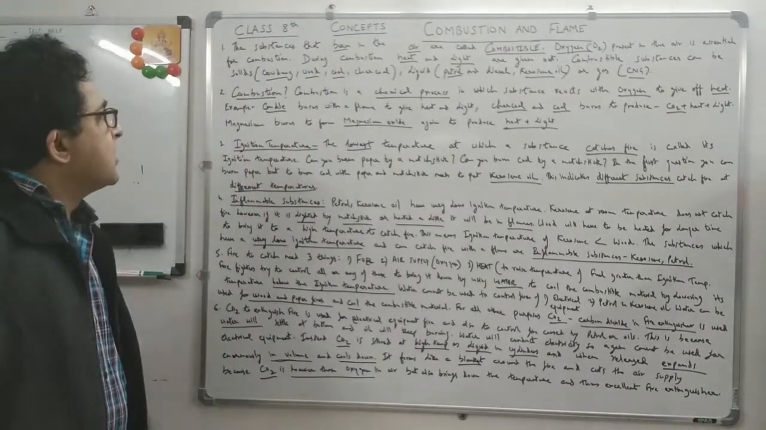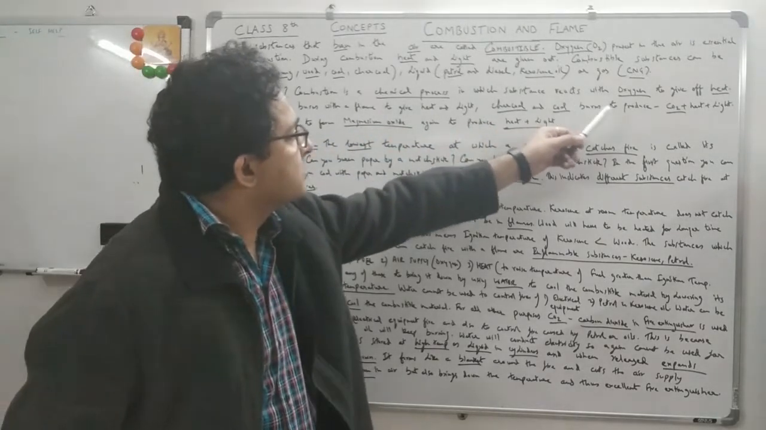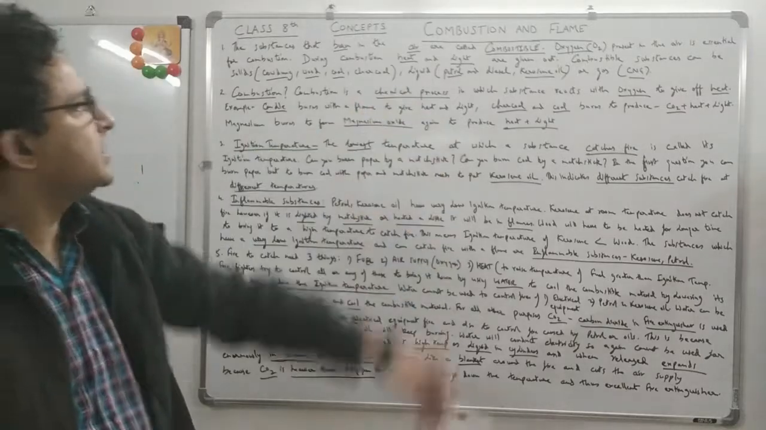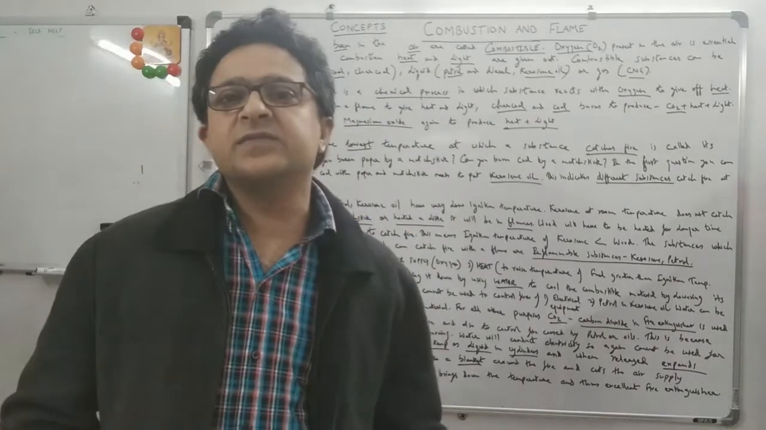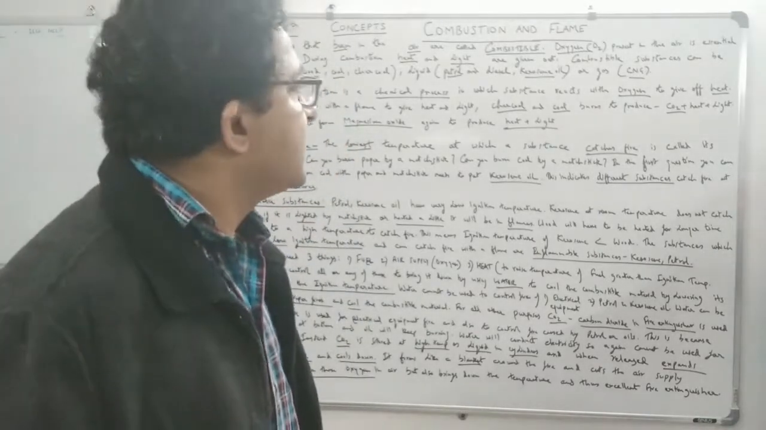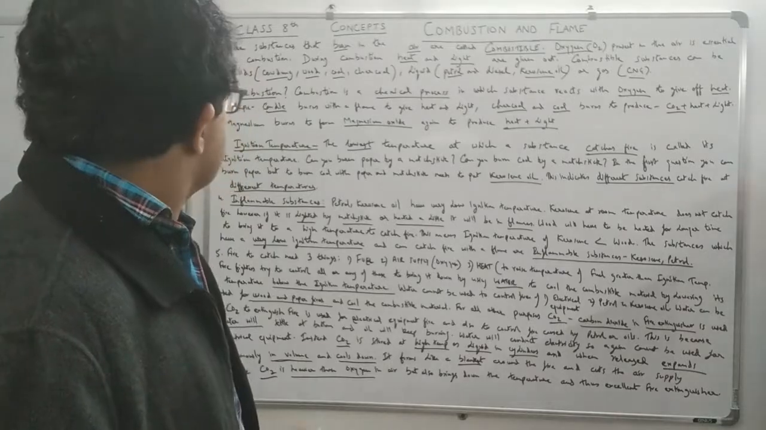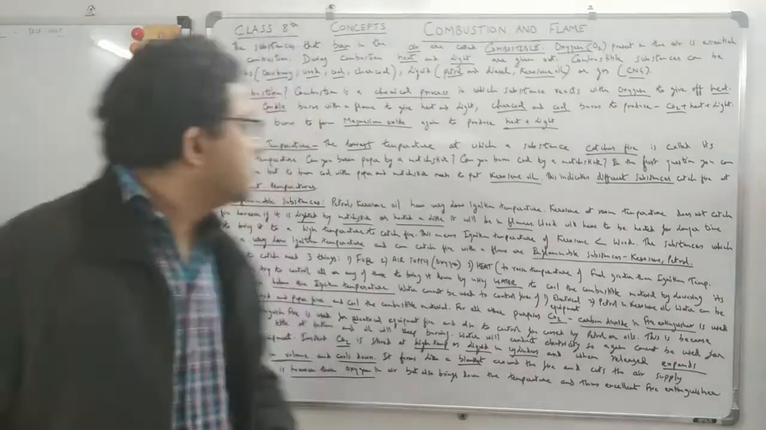Combustion is a chemical process in which a substance reacts with oxygen to give off heat. Basically I told you all that. It gives you heat and light. It is a chemical process by which heat is given out, and with heat, light is also emitted.